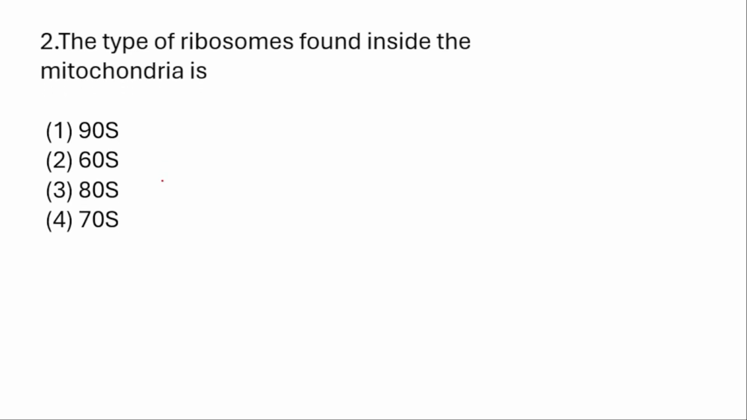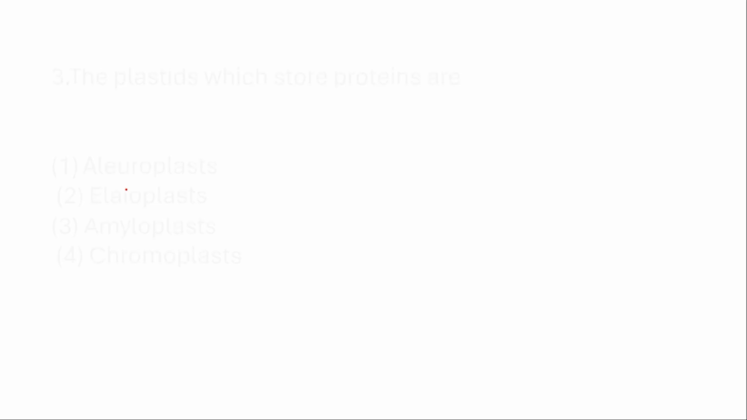Next question. The type of ribosome found inside the mitochondria. He is asking the type of ribosome present inside the mitochondria, which is 70S. 80S is present in cytoplasm. 90S and 60S ribosome is not there. So the correct answer is 70S.